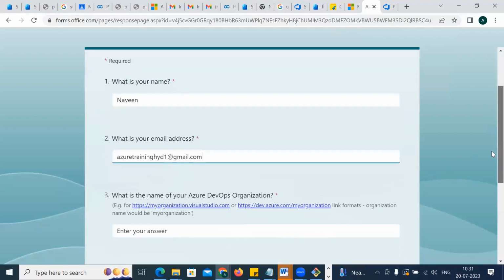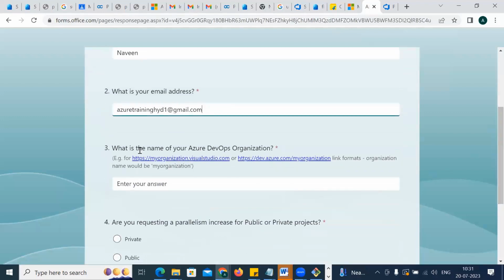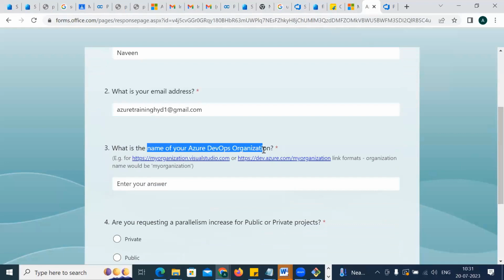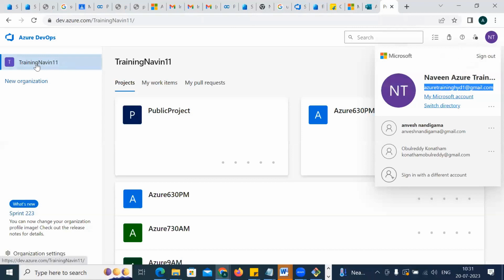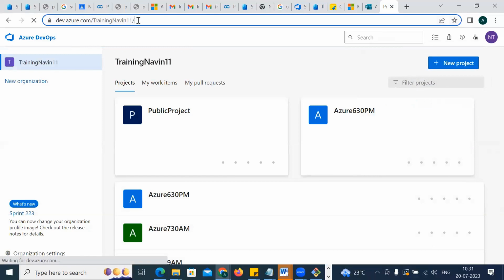And come down. You have to write the name of your organization. What is your organization, dear? Do you know that? This is my organization. I told you, when you log in, we create one organization, and inside the organization you have a project, right? So you have to copy this URL. Don't give only training 11. Try to copy the entire thing.